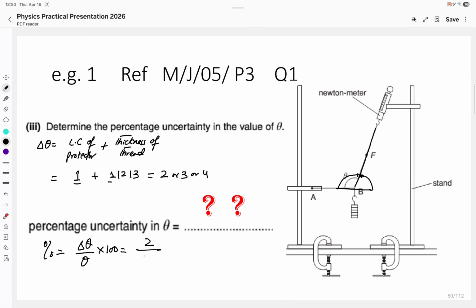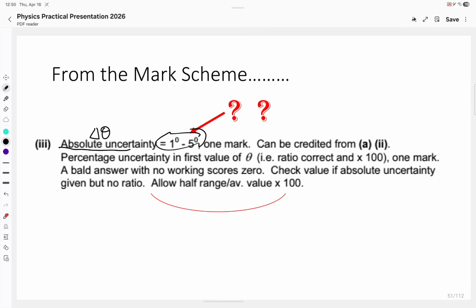Put down, let's say, 2. The angle is, let's suppose, 120 degrees. Multiply by 100. Whatever answer comes, write it down over here. But for God's sake, always mention what you are claiming about the absolute uncertainty for a measured value. The absolute uncertainty must be mentioned clearly. And why have they given us a range of 1 to 5? Everyone knows the protractor has a least count of 1 degree. So why have they not just mentioned absolute uncertainty equals 1? Why is the 5 also written here?